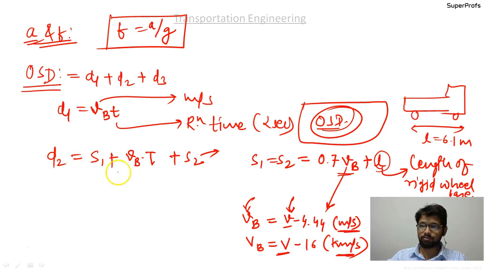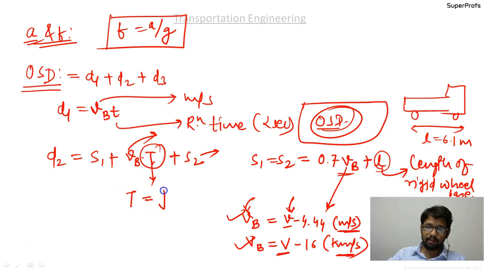Yes, and we were here. Okay, we were at d2 and we were discussing if s1 and s2 are not given, and out of this vb we discussed, if not given use this value, if given use the given value. Okay, it is the speed of the slow moving vehicle, and T in this formula is capital T, that is the time of acceleration, and it is given as the square root of twice of s1 plus s2 by A, where A is the acceleration of the overtaking vehicle.